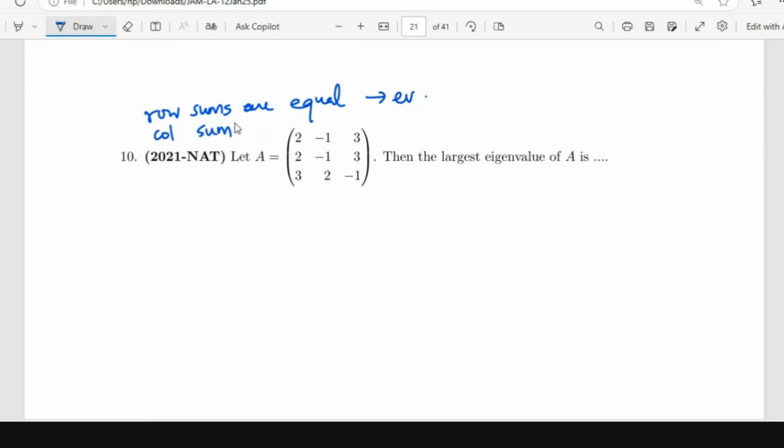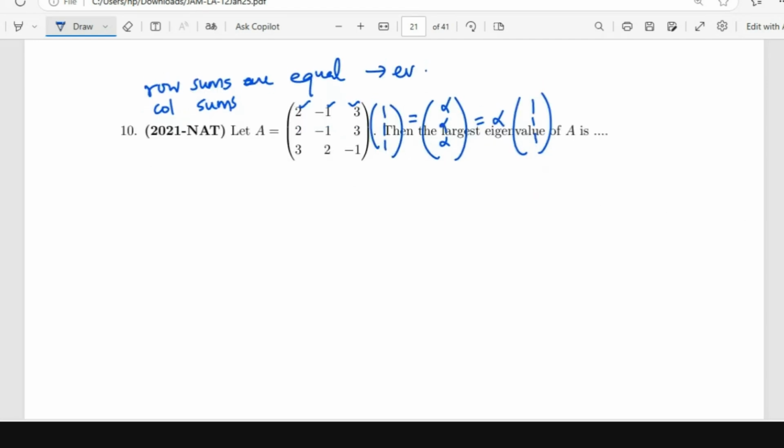Because when I multiply the matrix with 1, 1, 1, I'm just adding all the entries of each row. If all of them turn out to be the same number alpha, then I can write it as alpha times 1, 1, 1. So if all the row sums are equal, whatever that equal value is, it is an eigenvalue. You can see that 2 minus 1, 1 plus 3, is 4. 4 is the row sum for each row. So 4 is an eigenvalue.